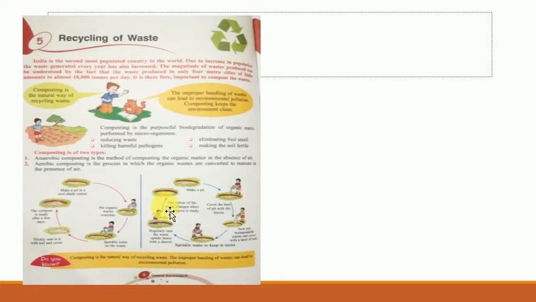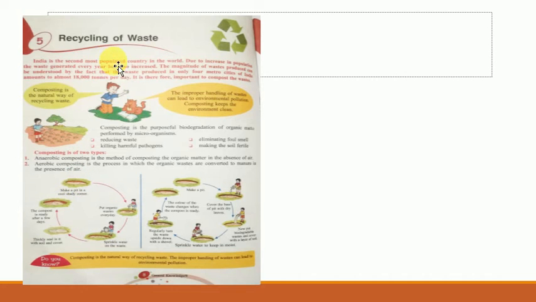There are two methods, two types. One is anaerobic composting, another is aerobic composting. Anaerobic composting is done in the absence of air. Aerobic is air, and anaerobic is absence of air. Next one is aerobic, which is done in the presence of air.